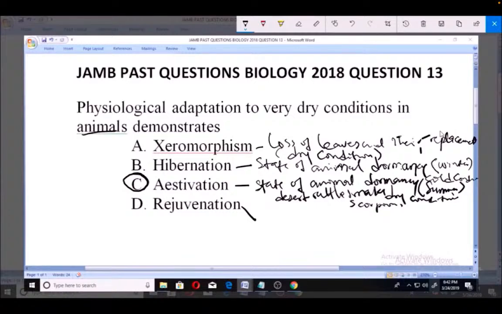So the right option is option C. A also happens in dry conditions, but it's mostly for plants, loss of leaf. It's a form of adaptation for them. But estivation is very close to the definition that we have here, that is physiological adaptation to a very dry condition in animals. Thank you.